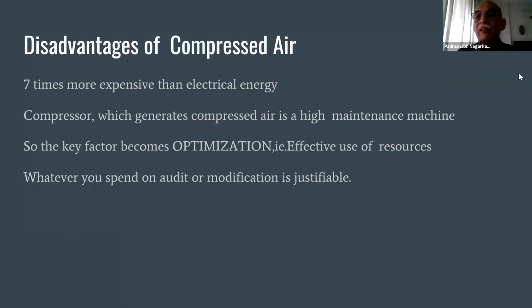Coming to the next slide, what are the disadvantages of compressed air? The most important disadvantage is that it is 7 times more expensive than electrical energy. And to generate compressed air, you have to have a machine called a compressor, which is a high maintenance machine. So the key factor here becomes optimization, that is, effective use of resource. In other words, whatever you spend on audit or modification is justifiable, considering that the electricity cost is very high and whatever pneumatic energy you are using is 7 times more expensive. So whatever you save is justifiable.